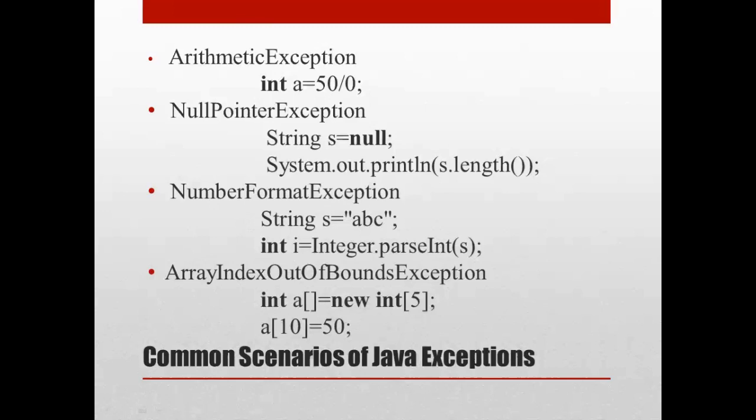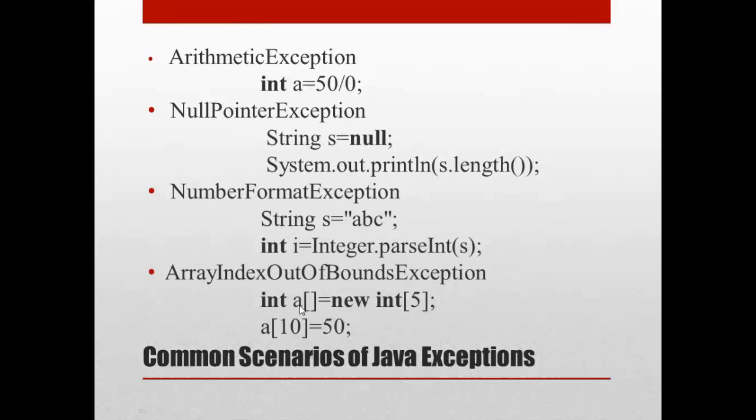Next, the fourth scenario is array index out of bound exception. If you are inserting any value at the wrong index, it would result in an array index out of bound exception, as shown here.